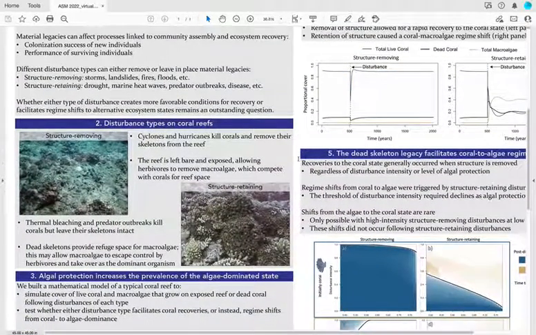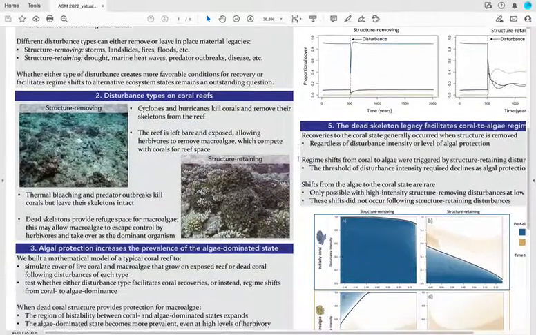On coral reefs, cyclones and hurricanes are a form of structure removing disturbance that kill corals and remove their skeletons from the reef. Now, this leaves the reef relatively exposed, which allows herbivores to remove macroalgae, which compete with corals for attachment space on the reef.